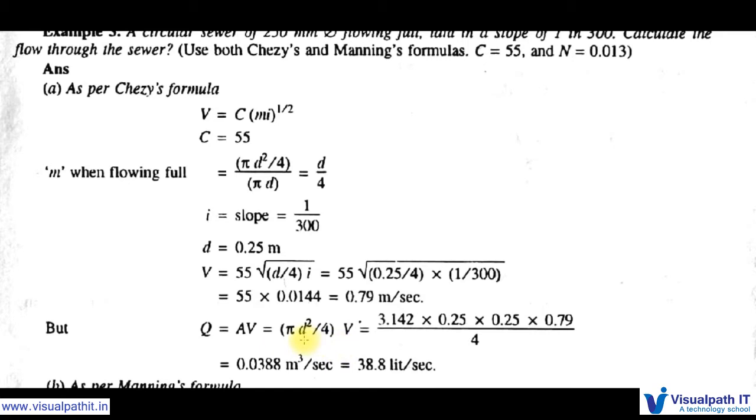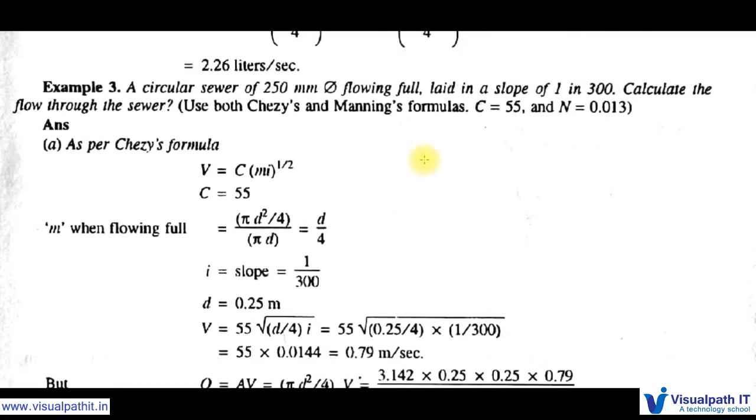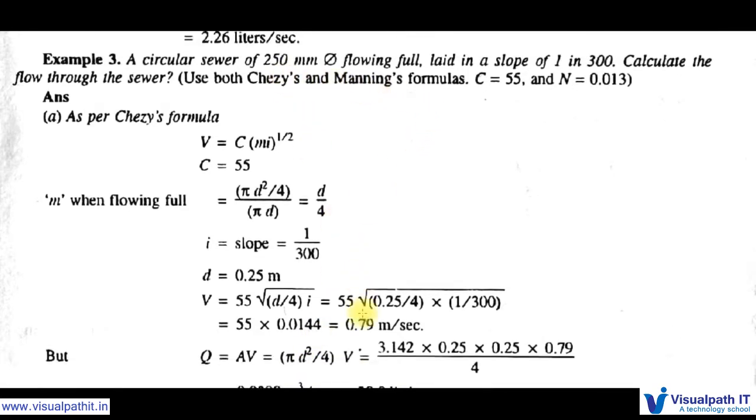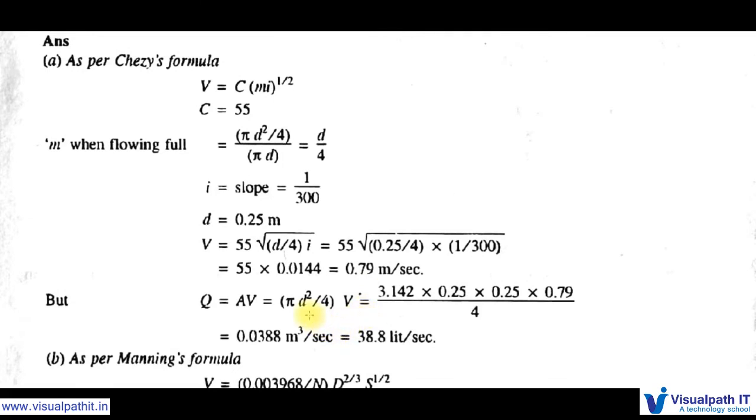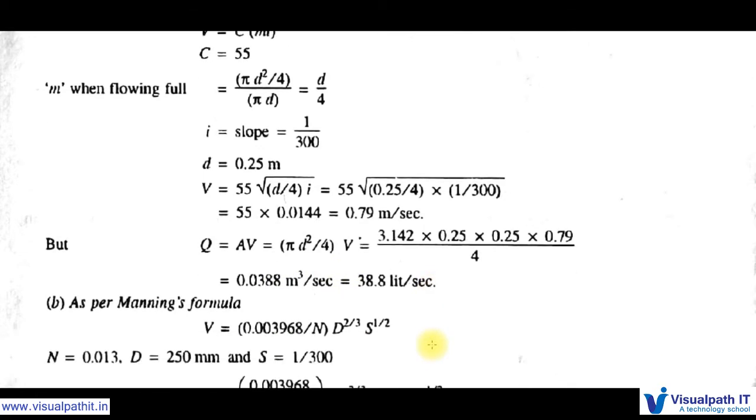The D value we also know, it is 250 mm, so 0.25. So pi means 3.14, into 0.25 and 0.25, into the 0.79 velocity, divided by 4. If we solve this, we will get 38.8 liter per second.